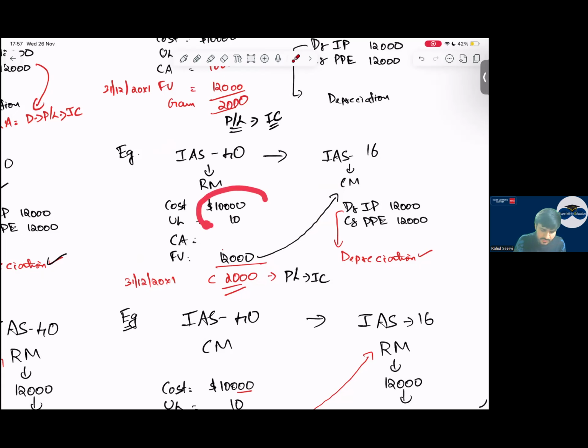So 10,000 divided by this. No. Useful life is what? 10. But do we depreciate? No, we will not depreciate. The fair value is 10,000 or 12,000? So 2,000 in P&L, again investing category. Then we transfer this at 12,000 value. We transfer this at 12,000. So now for this, depreciation will be charged for the further years.